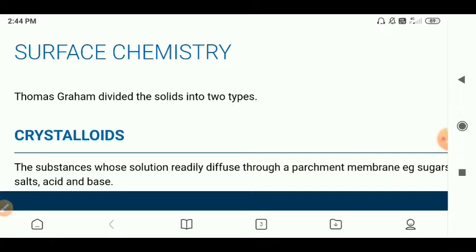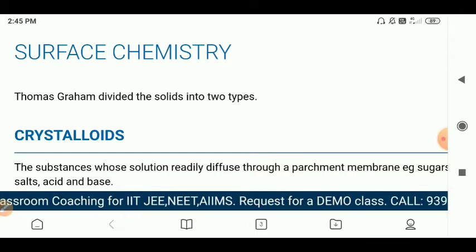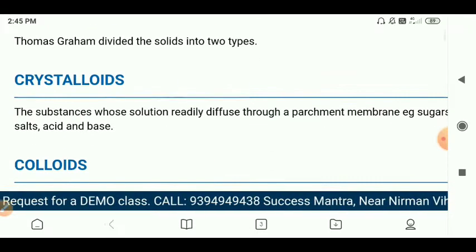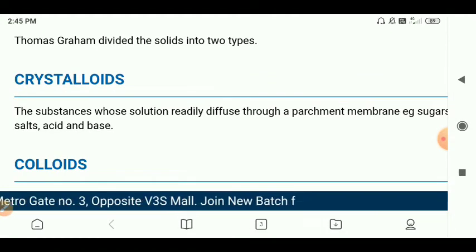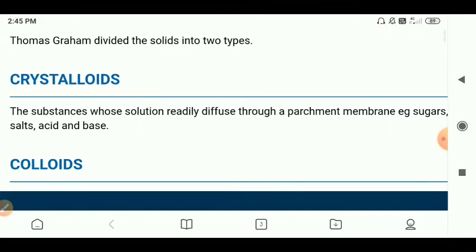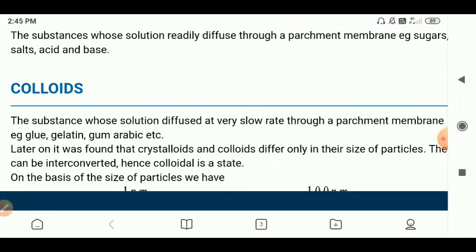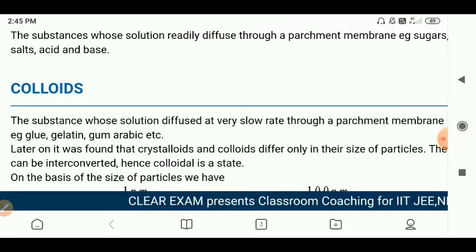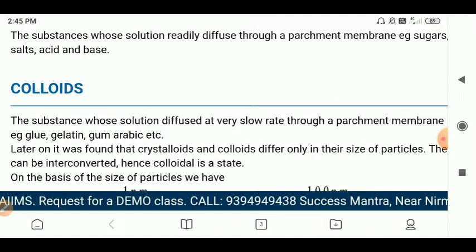The origin of the study of colloids starts with Thomas Graham. Thomas Graham divided substances into two types: one is crystalloids, the next is colloids. A crystalloid is a substance whose solution readily diffuses through a parchment membrane, for example sugar, salt, acids and bases. A colloid is a substance whose solution diffuses at a very slow rate through the parchment membrane, for example glue, gelatin, gum arabic, etc.